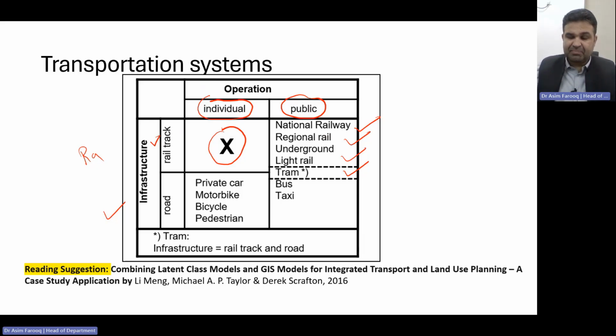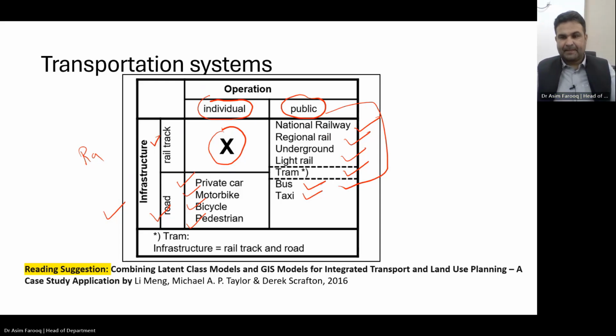But again, the main entity is related or concerned with the public as well as with the government. But if we try to understand the concept of a road, that is completely individual, such as private car, motorbike, bicycle, pedestrian, and so on. But if you try to understand the concept of the public, then buses and taxis are the only ones considered as a public mode, which is for the general public.